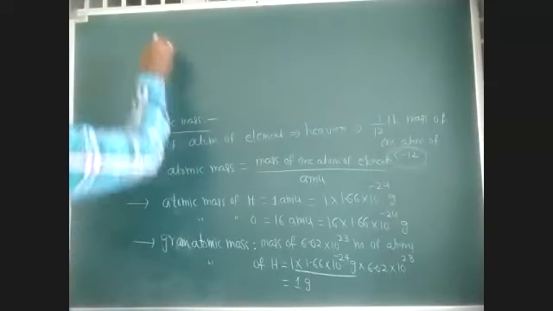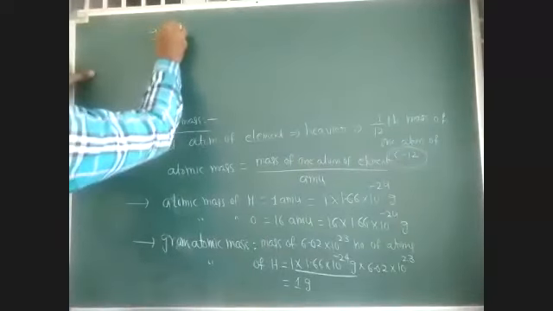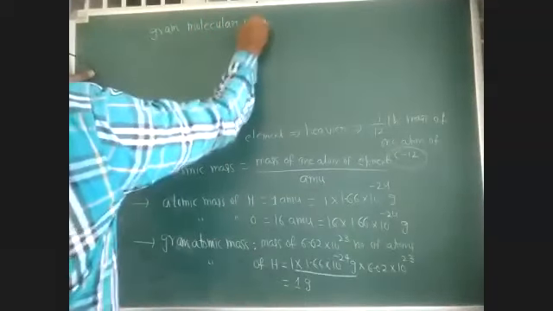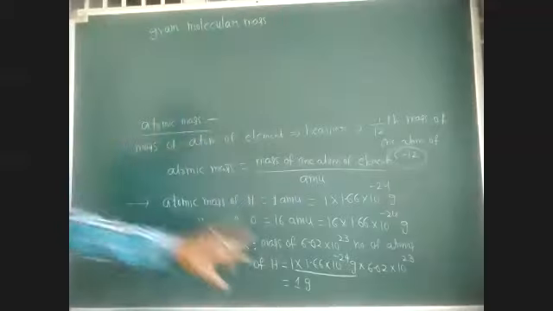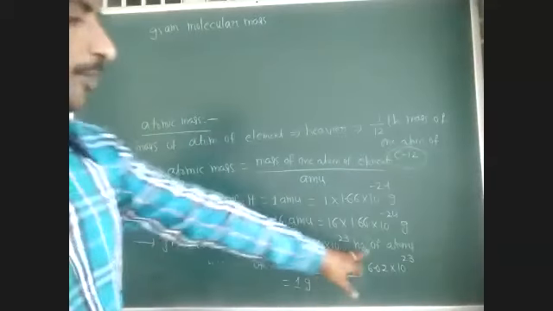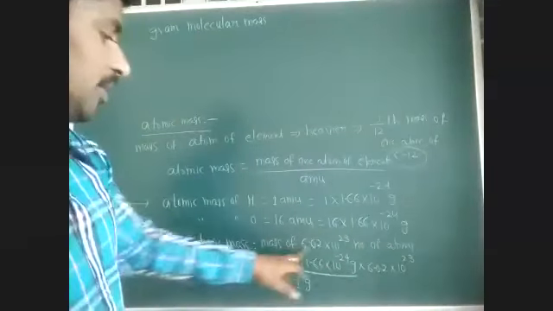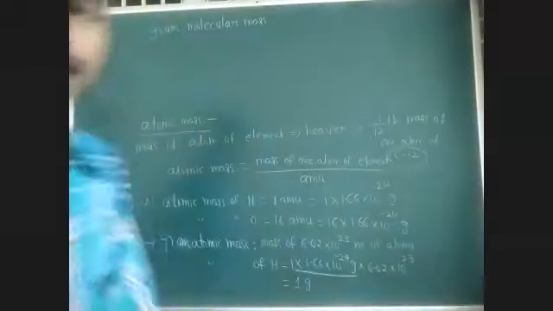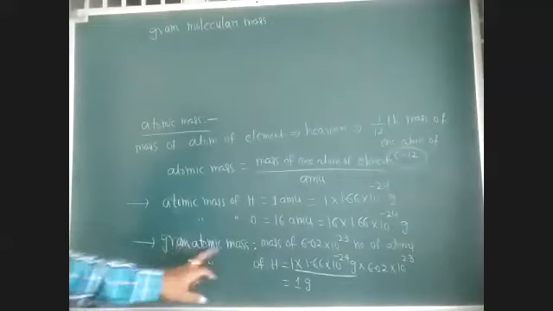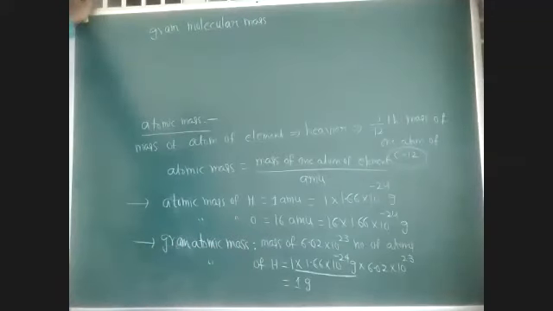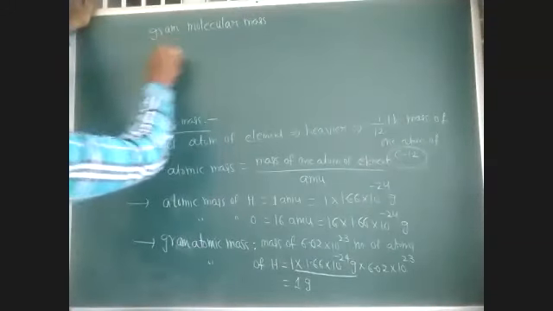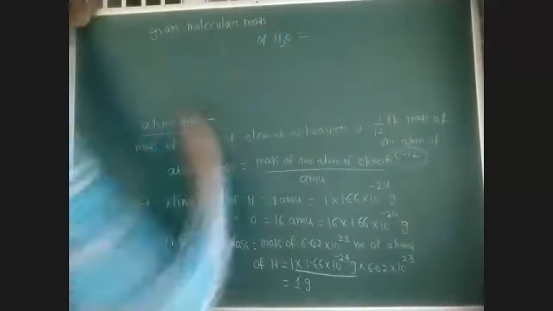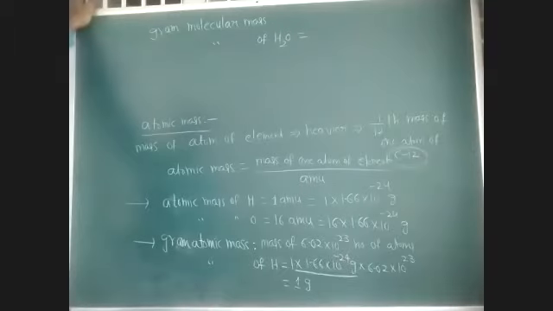Similarly, gram molecular mass. Last example I am giving, gram molecular mass: the mass of Avogadro number of molecules expressed in grams. Mass of 6.02 × 10²³ molecules expressed in grams, that is called gram molecular mass. For example, gram molecular mass of H2O molecule.